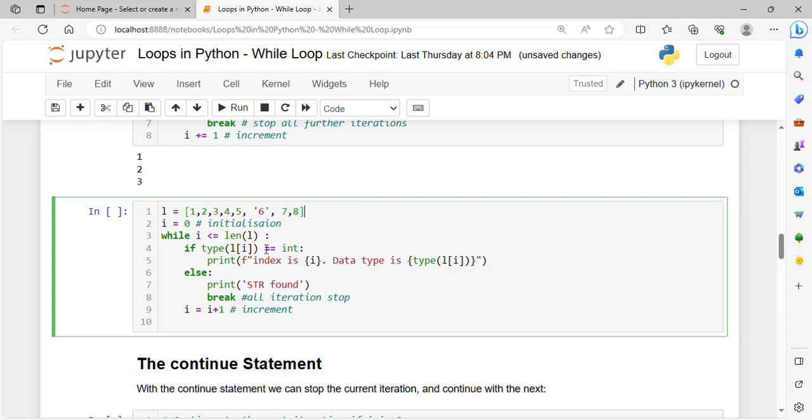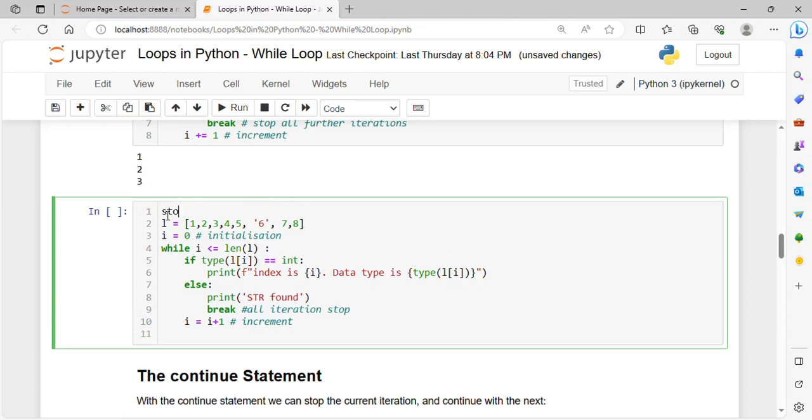What I want to do is stop the iterations once the string is found. Till then I will continue the iterations.